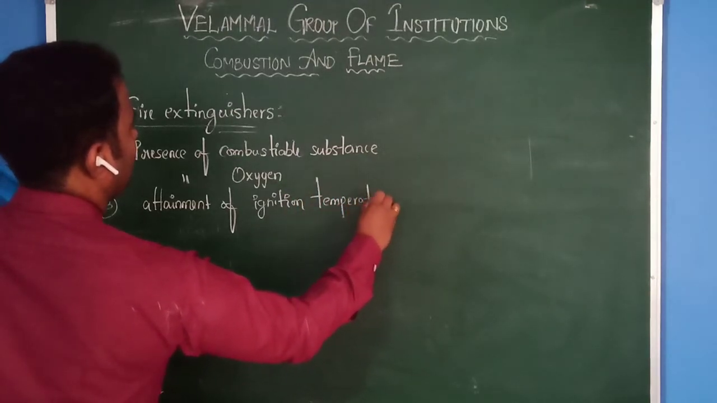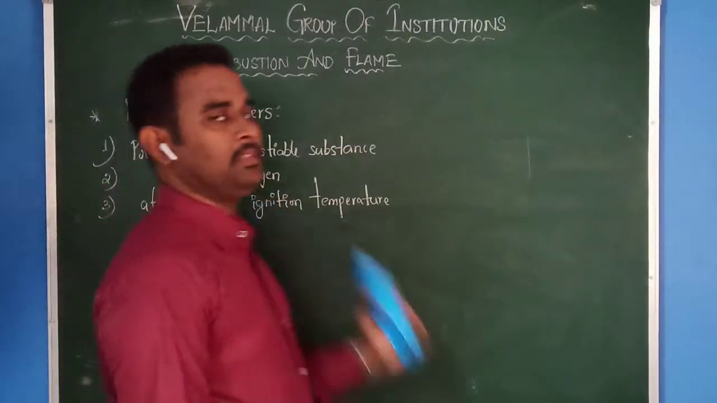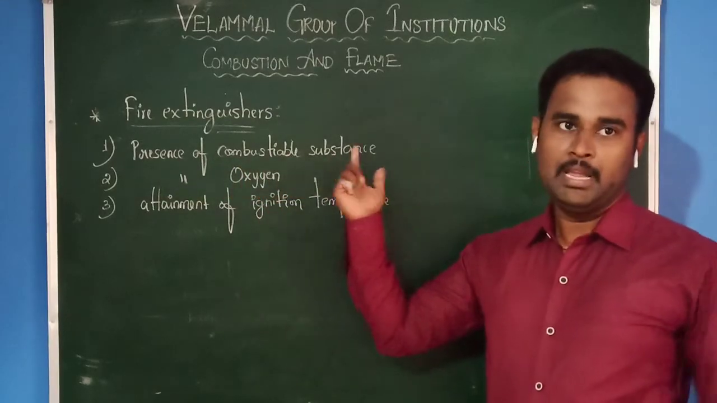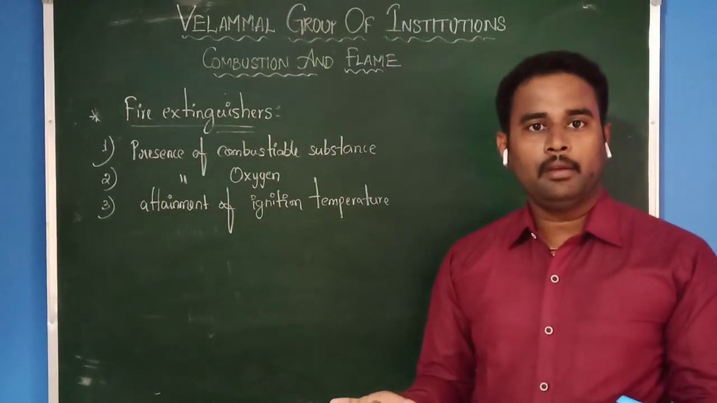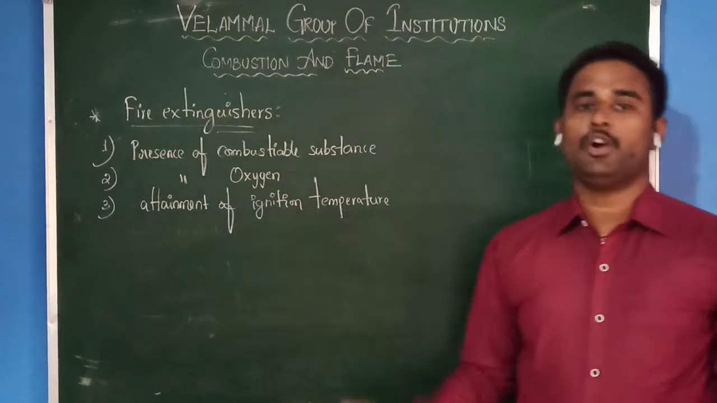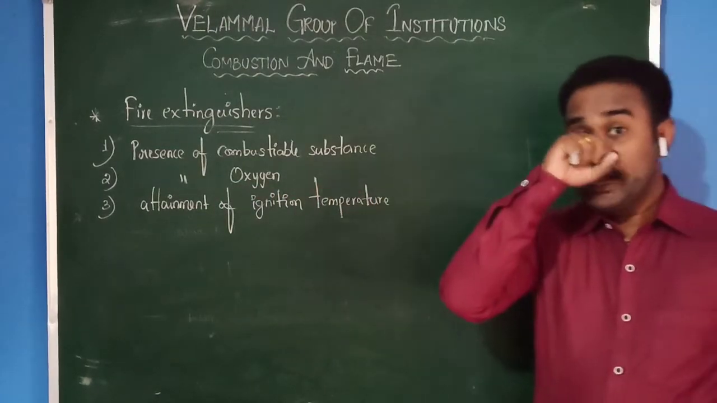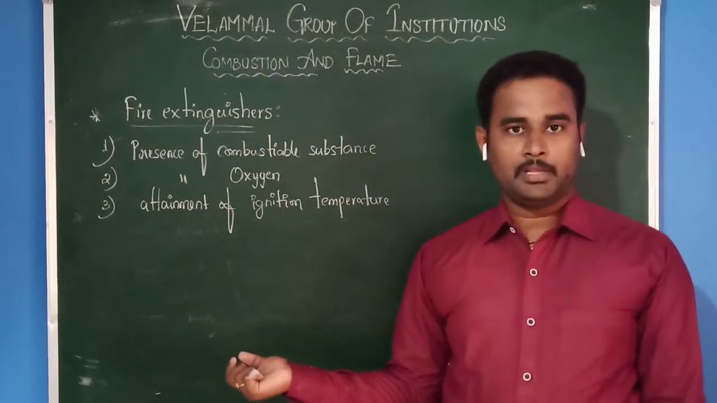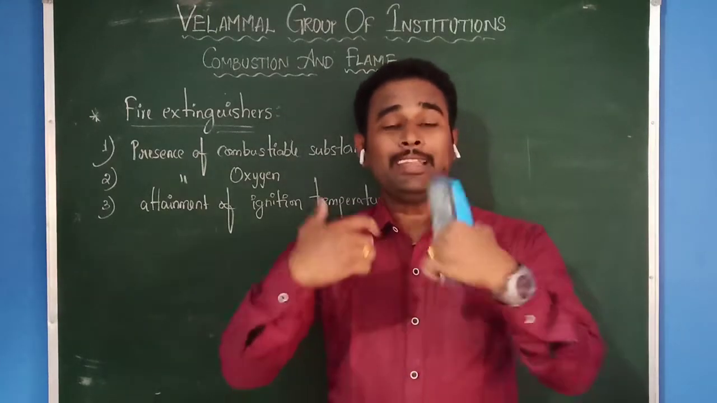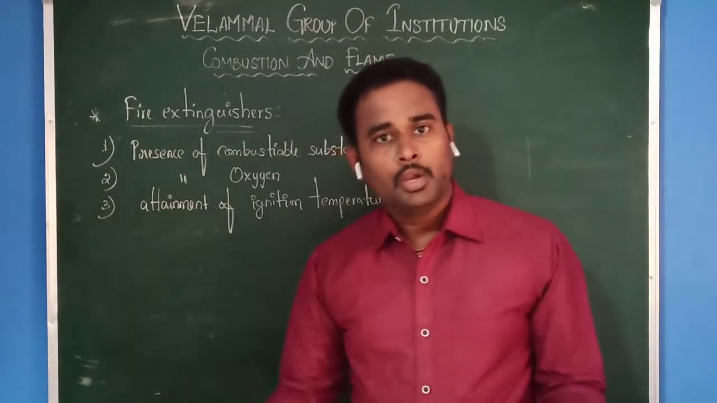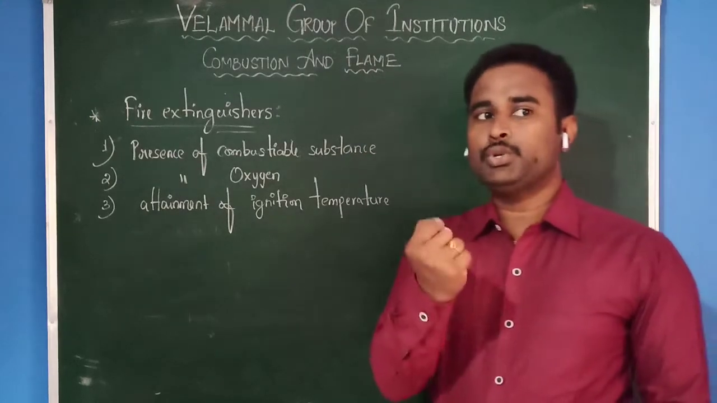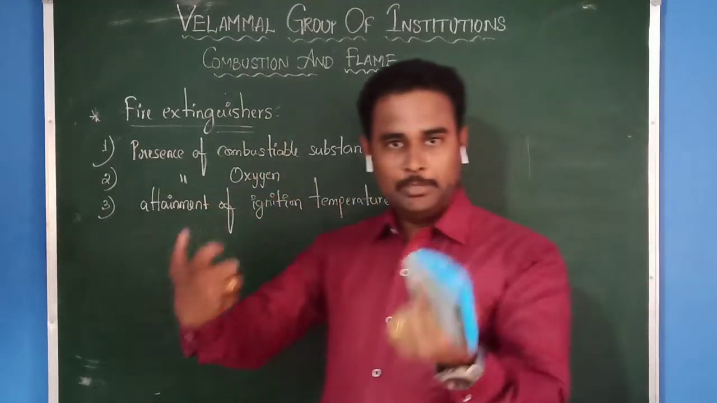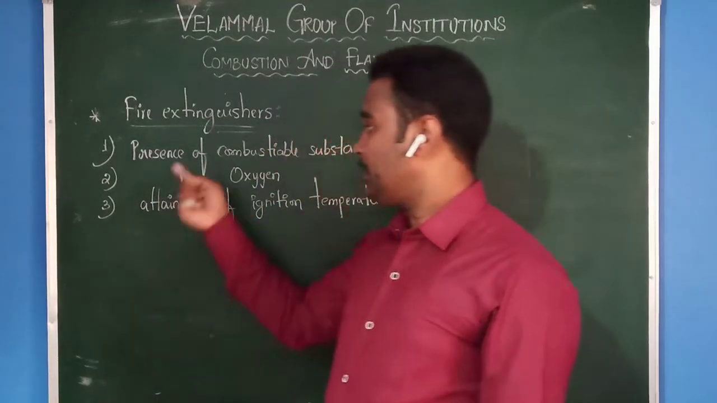These are the three important points for a fire to be caused. The first one is the presence of a combustible substance. If there is a combustible substance, fire will take place. Presence of oxygen: oxygen is the supporter of fire. The third one is attainment of ignition temperature. If a combustible substance does not attain its ignition temperature, you cannot see any fire. Every combustible substance must reach its ignition temperature, and only then does it participate in burning. Therefore, these are the three important points.